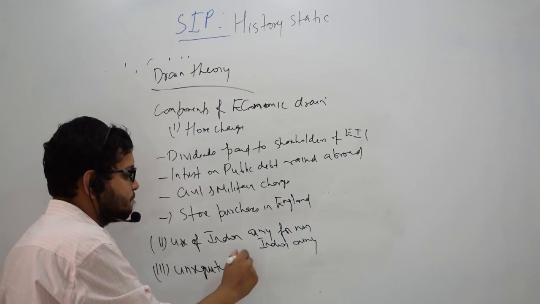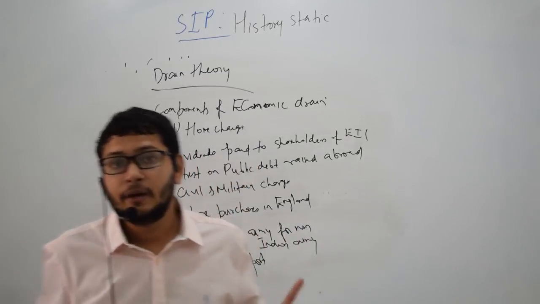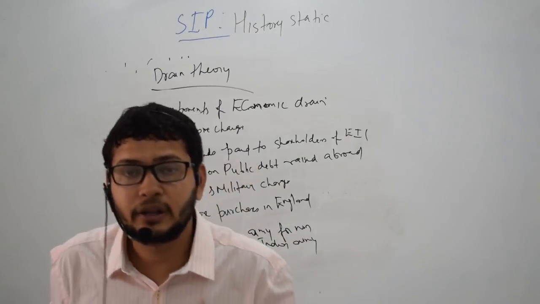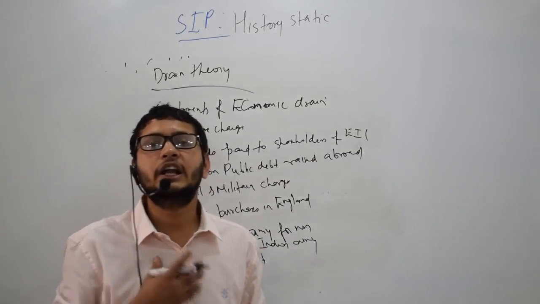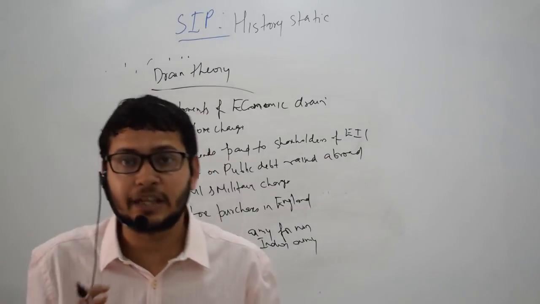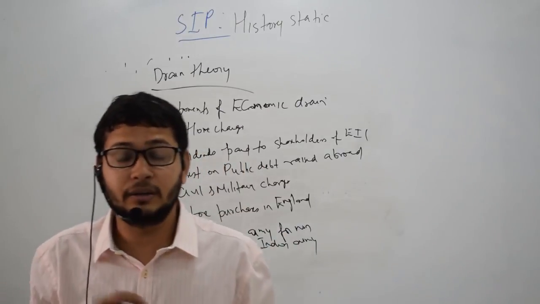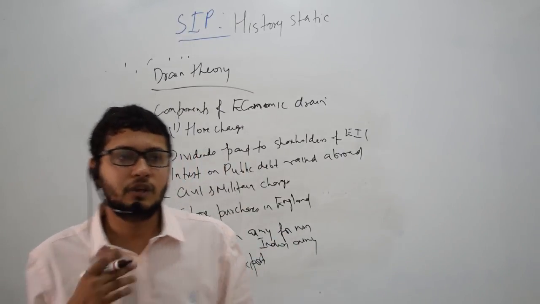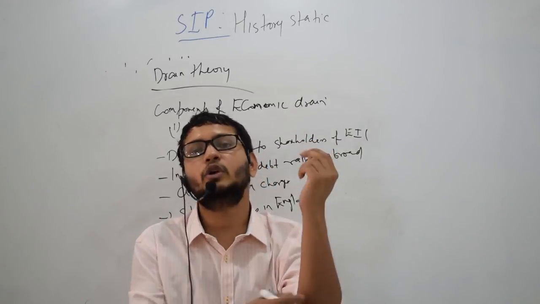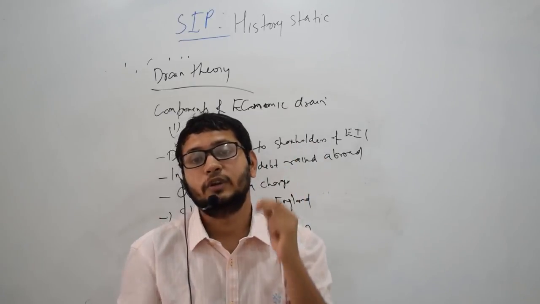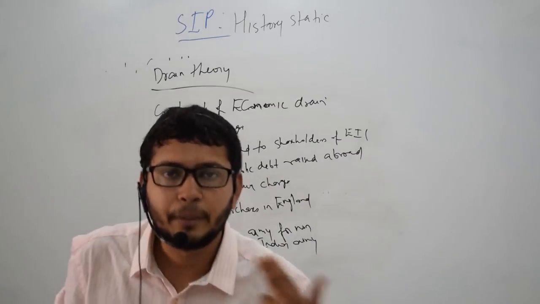unrequited exports. This is what I discussed when I was discussing the phase of merchant capital with political power. Till the end of the British rule, India always had a balance of payment surplus, which means that we were exporting more and importing less, because we were exporting a lot of things to Britain but not getting anything in return, which means that the resources were being drained out from India to Britain.